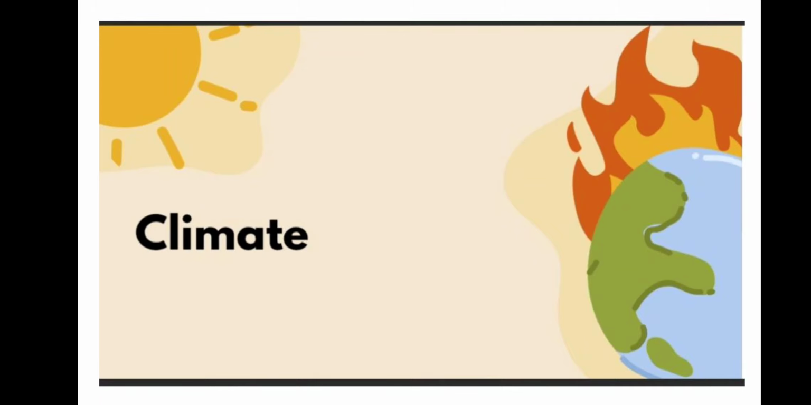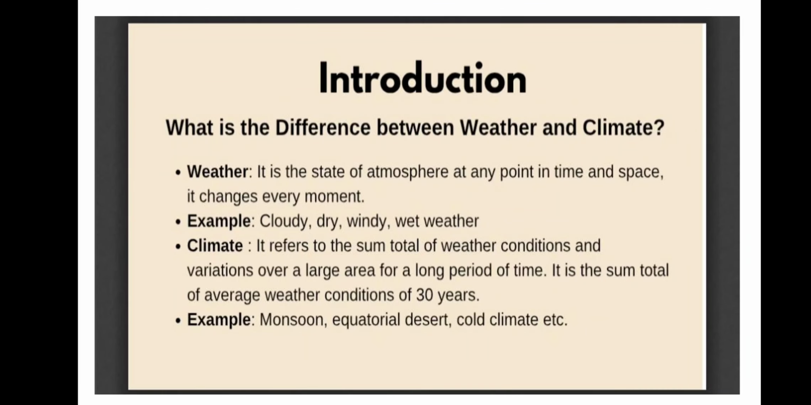Let's revise class 9 chapter 4 of geography, climate. So let's begin with the basic concept which we are learning from 7th class, weather and climate, and the difference between both of them. Weather is the state of the atmosphere at any point of time and space. It changes every moment. Like if I say in the daytime it is sunny, at evening we see it windy or a little cold. So this is how the weather can change.